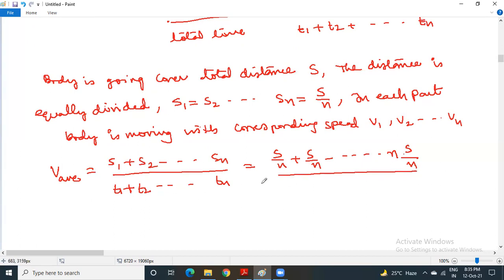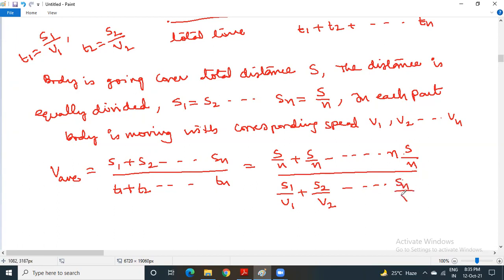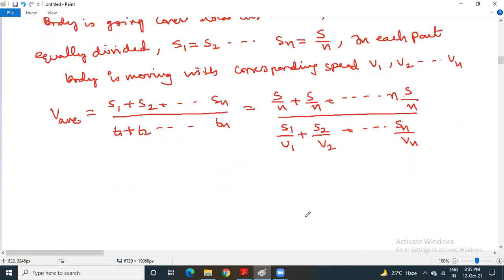Now, let us replace T1 as S1 by V1. Why? Because T1 is the time interval in which the body covers S1 distance with the speed V1. Similarly, T2 is the time interval in which the body covers distance S2 with the speed V2. So keeping that in mind, you write S2 by V2, and so on, Sn by Vn.